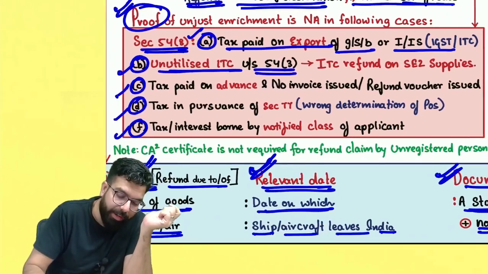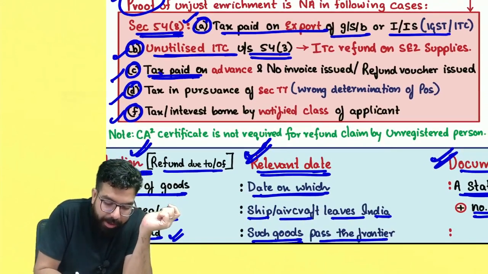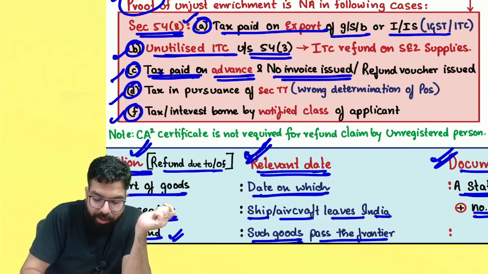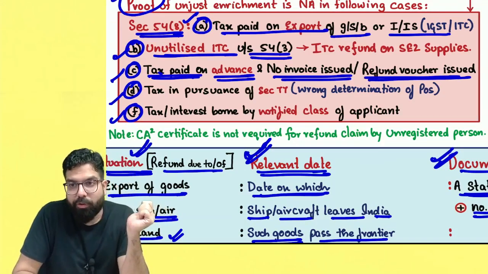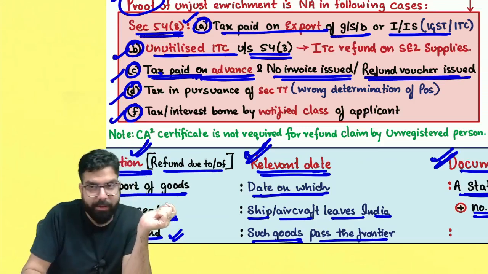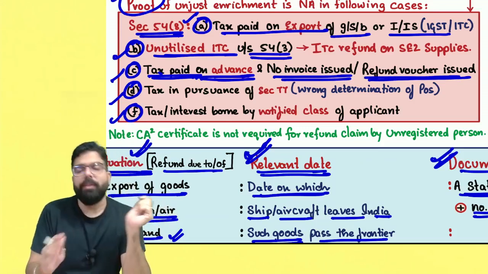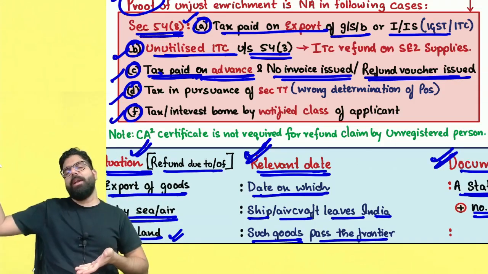The next one over here is, sir, tax paid on advances and no invoice was issued, or a refund voucher was issued. Sir, tax paid on advances. Sir, I have received the advance. I paid the tax.